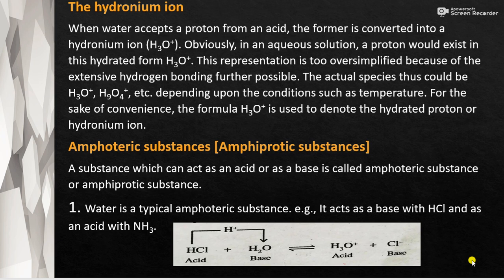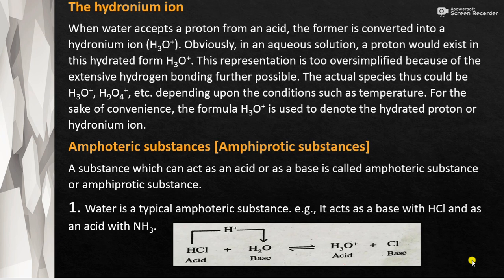The next is amphoteric substances or amphiprotic substances. A substance which can act as an acid or a base is called an amphoteric substance or amphiprotic substance. So what is an amphoteric substance? It can act as both acid and as a base. So the first example is water. What is a typical amphoteric substance? For example, it can act as a base with HCl and also an acid with a base like NH3.